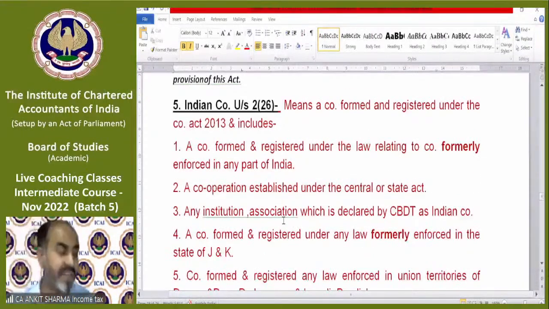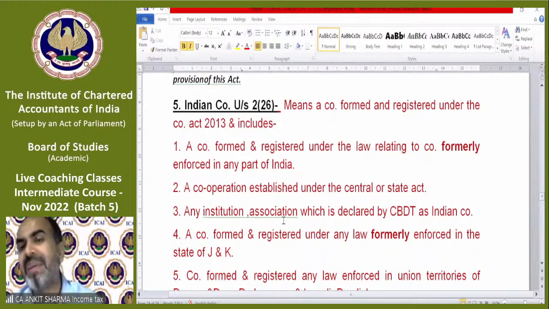Now, the definition of Indian company: a very straightforward, very simple definition. Nothing is technical. It means a company formed and registered under the Companies Act 2013. We all know that. And it includes a company formed and registered under any law relating to companies formerly in force in any part of India.